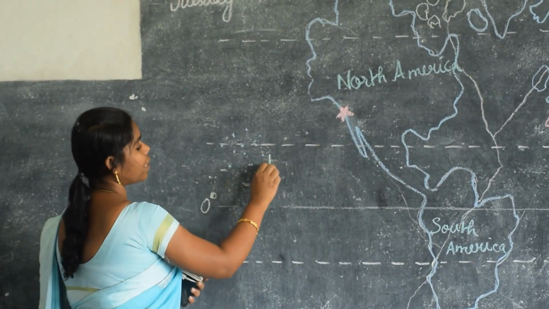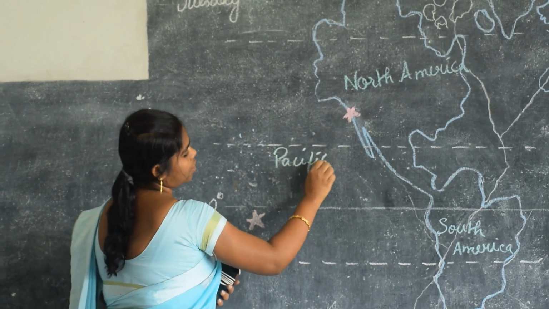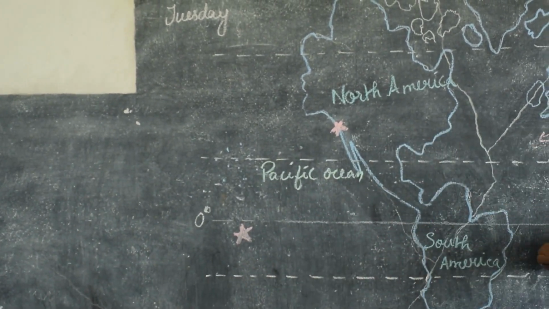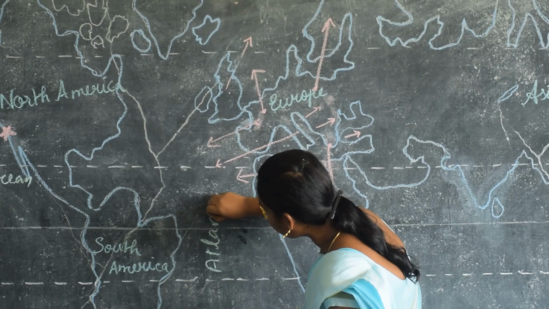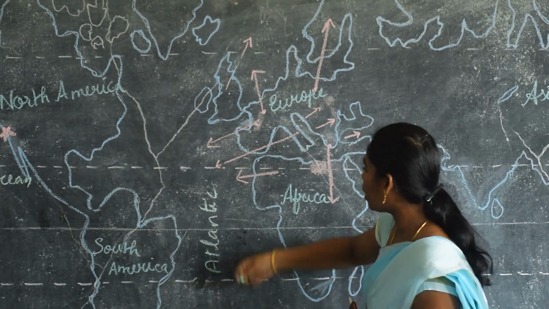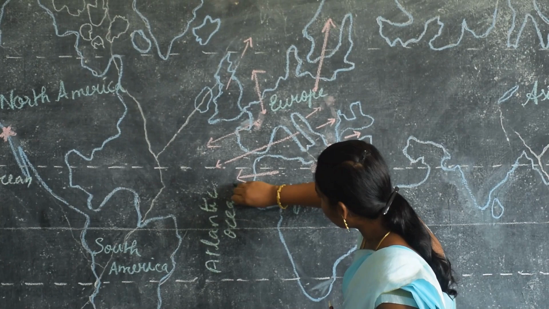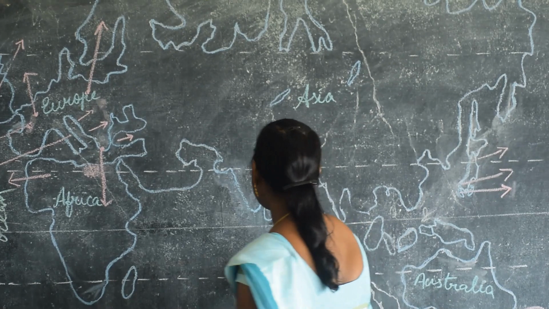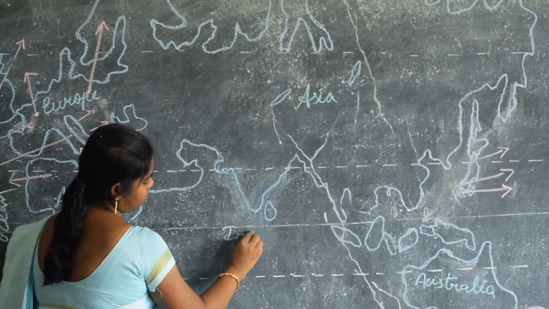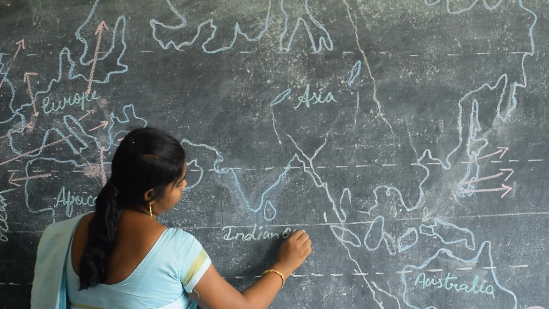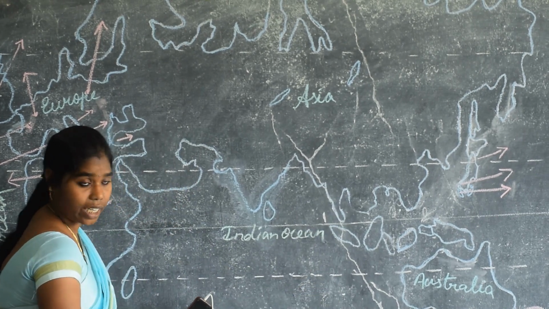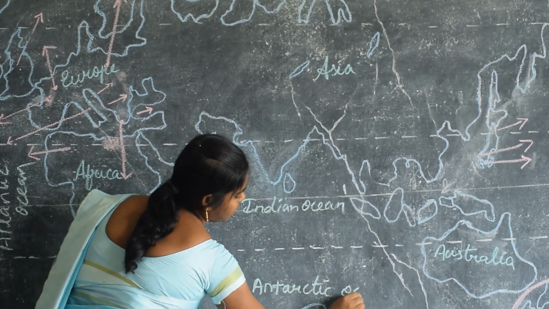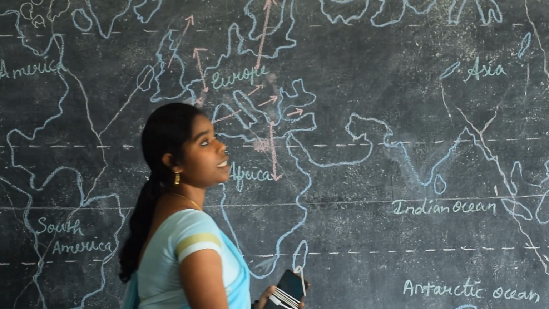So this is the Pacific Ocean, and then the Atlantic Ocean. The Atlantic Ocean is between Africa and America. And you know very well about the Indian Ocean because it is near India. See here. Next, the Antarctic Ocean. And the last one is the Arctic Ocean.